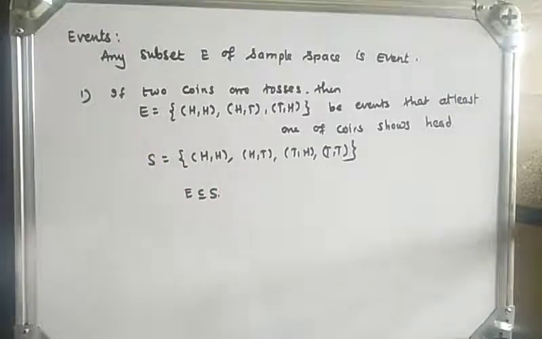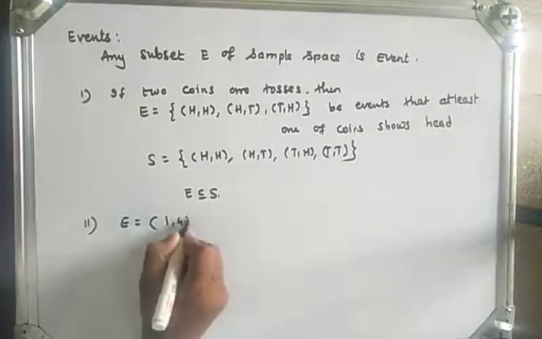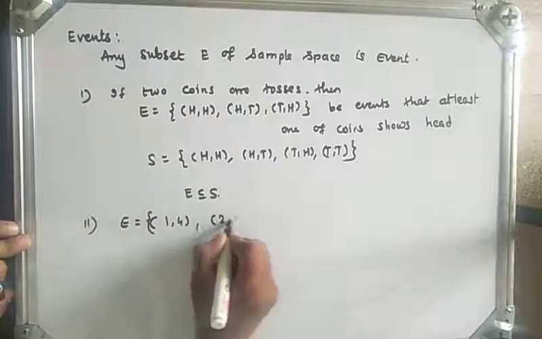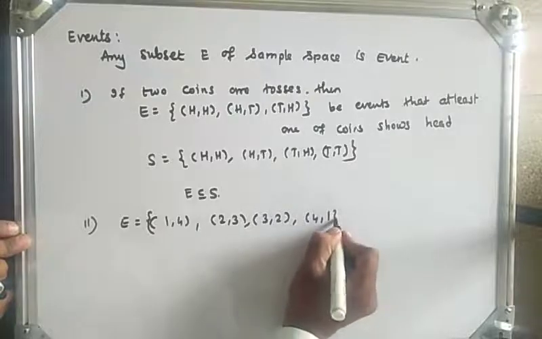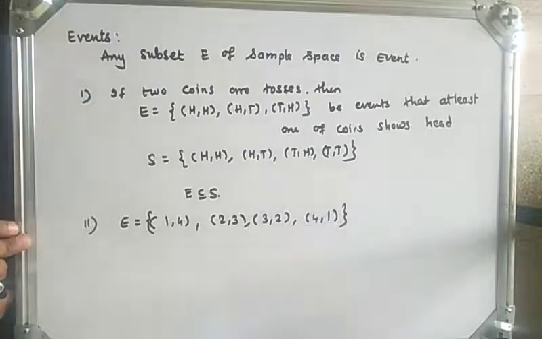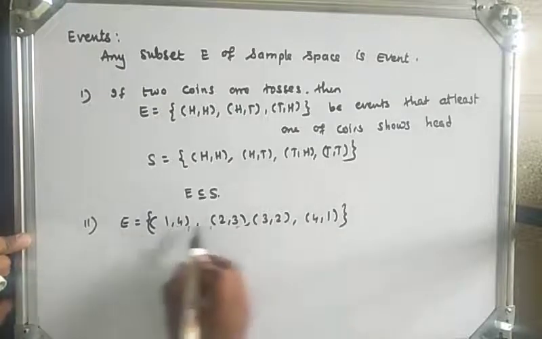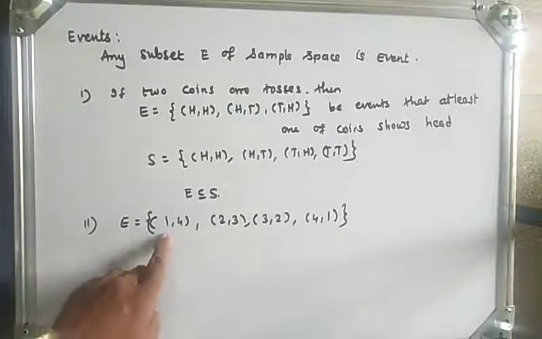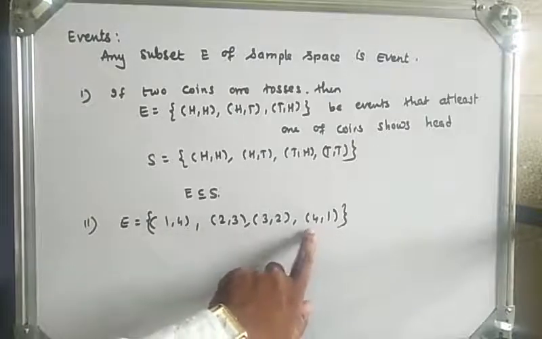Also we have seen if two dice are rolled simultaneously, then E is equal to {(1,4), (2,3), (3,2), (4,1)}, which would be the event that the sum of the numbers on the upper faces is 5. So in this event all the elements have sum 5: 1 plus 4 is 5, 2 plus 3 is 5, 3 plus 2 is 5, 4 plus 1 is 5.